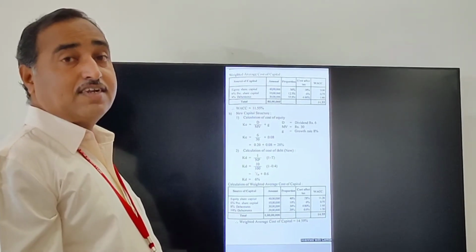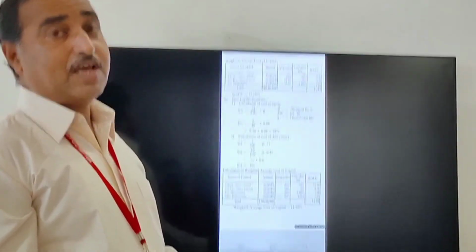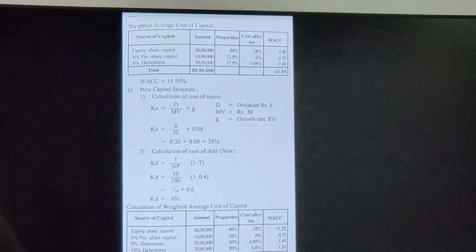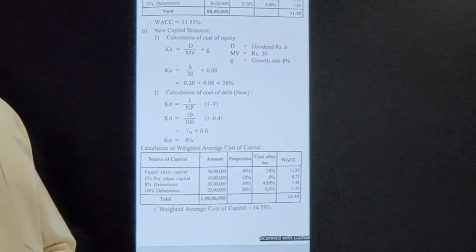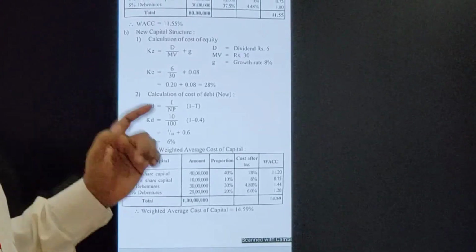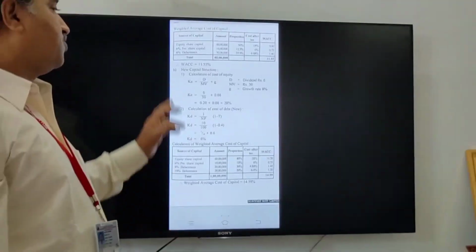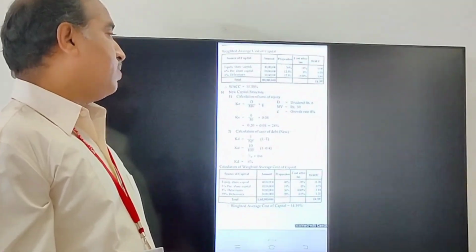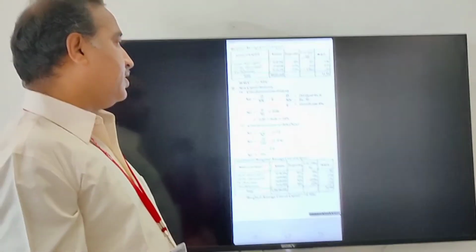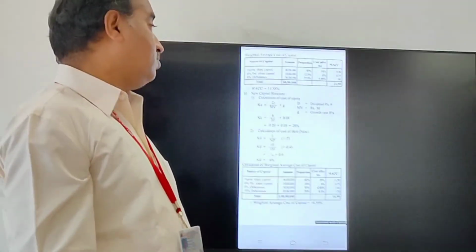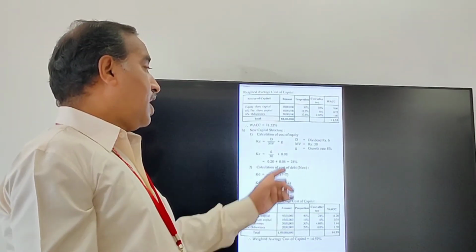That is part A of the problem. Now part B, a new capital structure. In the new capital structure, first the calculation of cost of equity. Here again one formula is required: cost of equity equals D divided by MV plus G. D as you know is the dividend, rupees 6, MV means market value, rupees 30, and G is the growth rate, 8%.